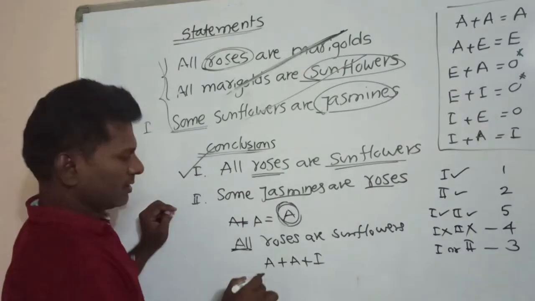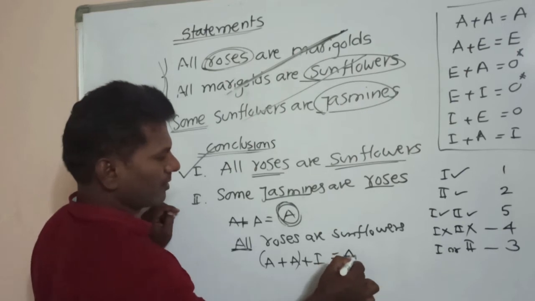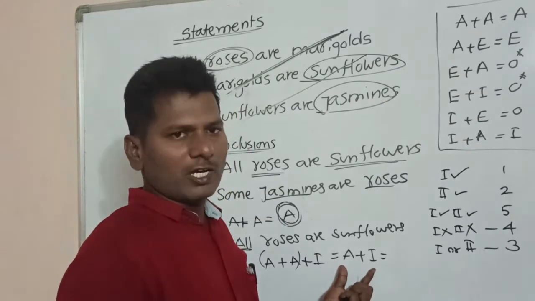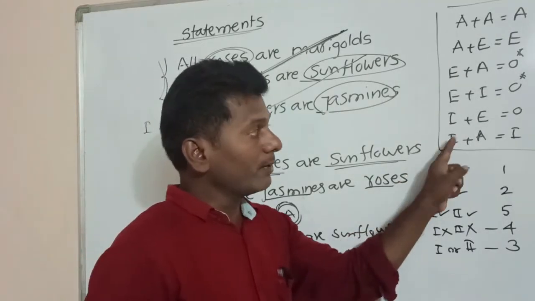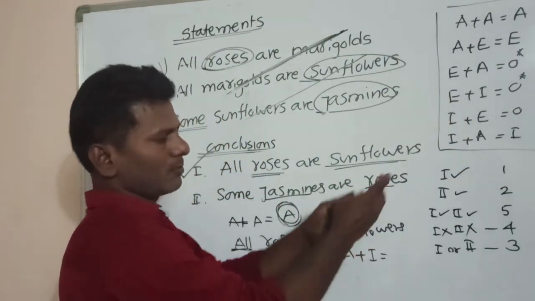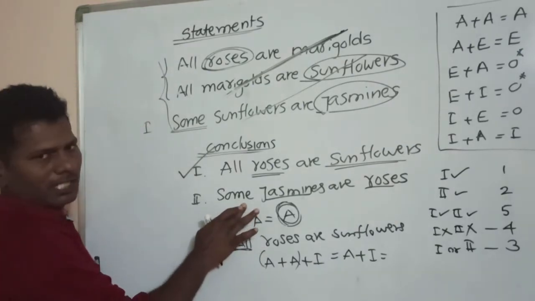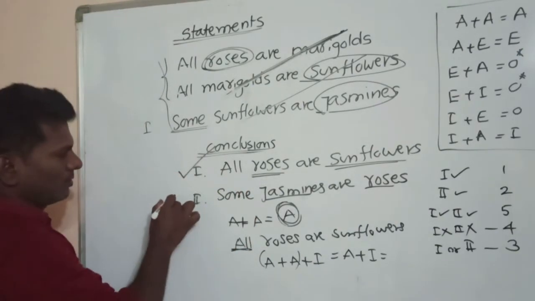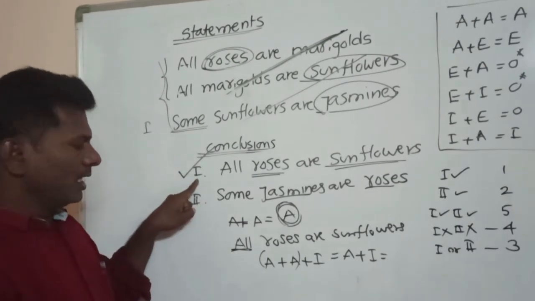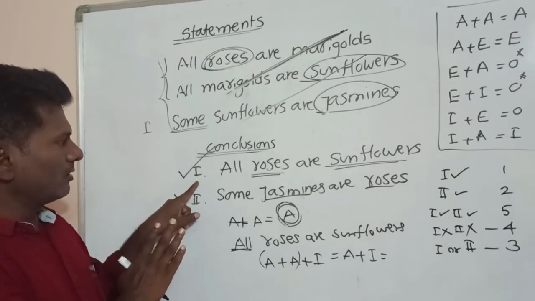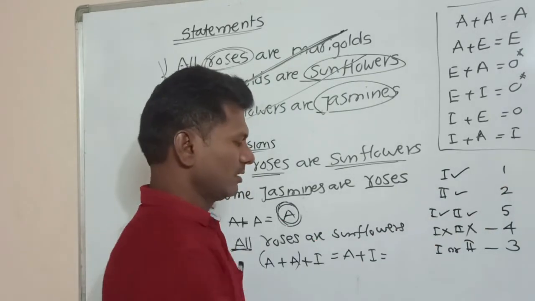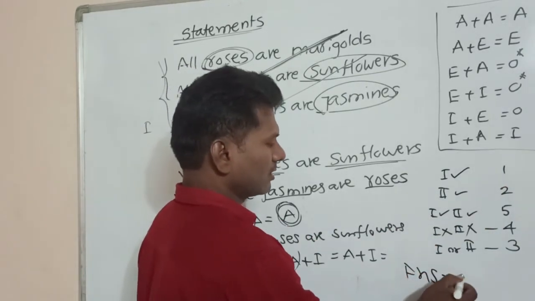First combine two statements. That is A plus A, which is A. Then A plus I. Here there is no formula for A plus I. We have I plus A, but there is no A plus I formula. Whenever you don't have this formula, that means the given statement doesn't follow. So I am putting a cross mark. Now, only conclusion 1 follows. Whenever only conclusion 1 follows, you have to choose 1 as the right answer. So 1 is the answer for this question.